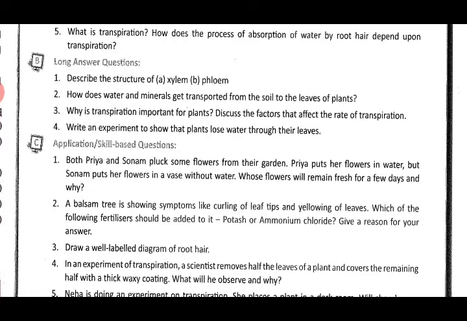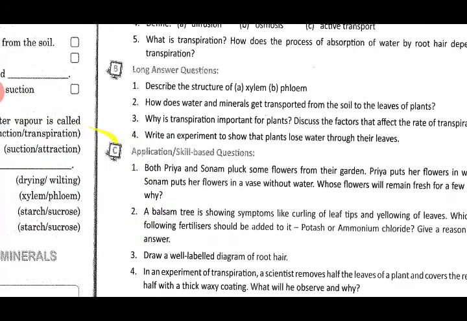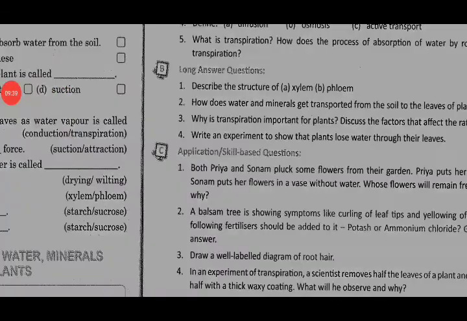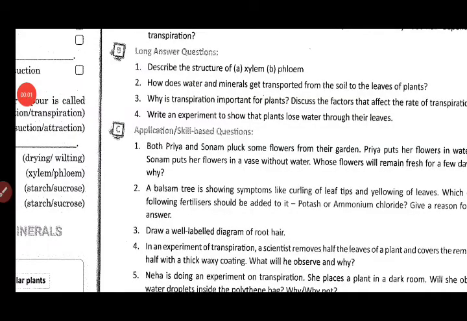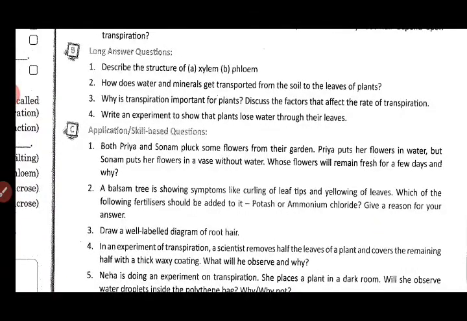Then number 2: a balsam tree is showing symptoms like curling of leaf tips and yellowing leaves. Which of the following fertilizers should be added to it, potash or ammonium chloride? Give a reason for your answer. These are the deficiency symptoms of the mineral potassium. So when we add the fertilizer potash, then only these symptoms will diminish. Then draw a well labeled diagram of root hair. This is on page number 11, figure 1.5.